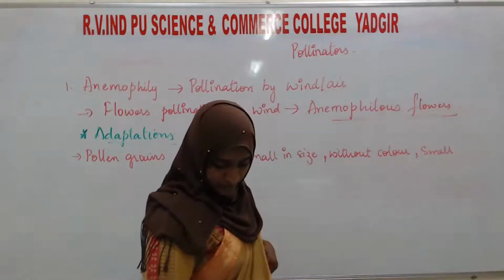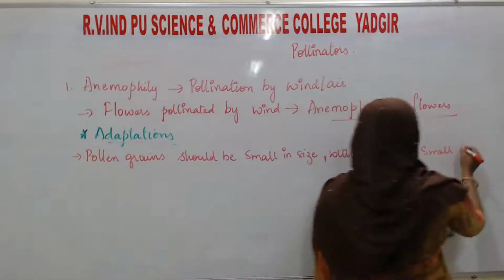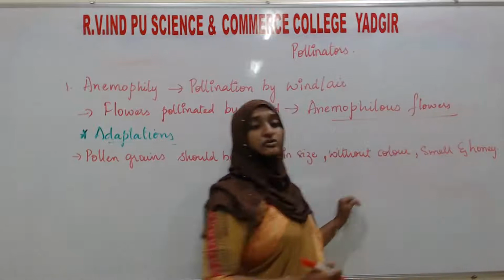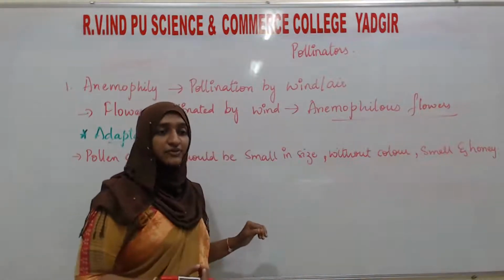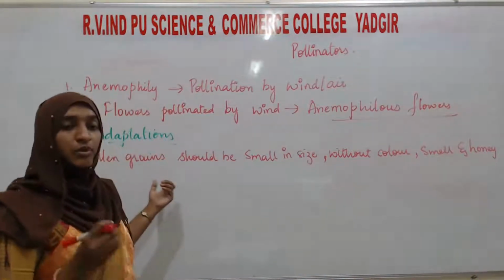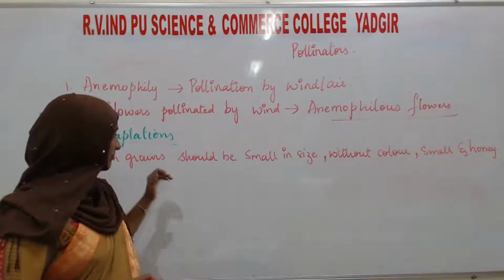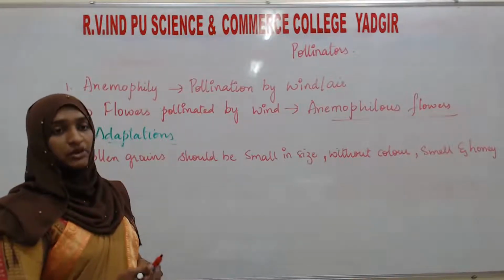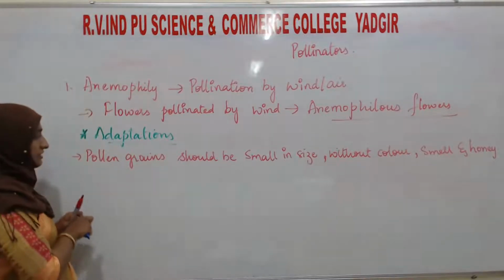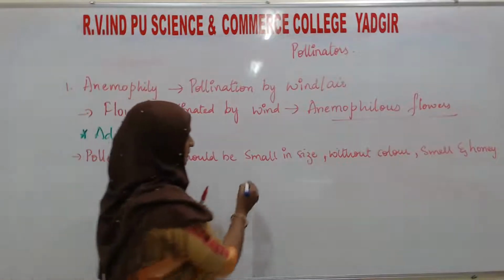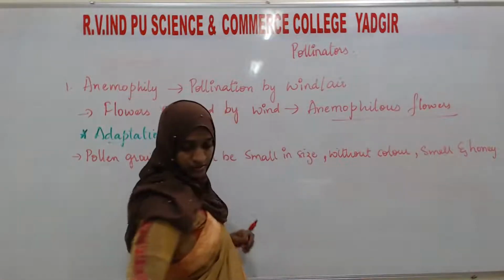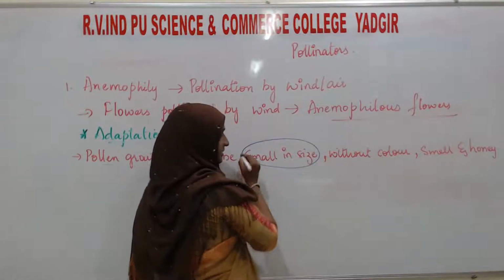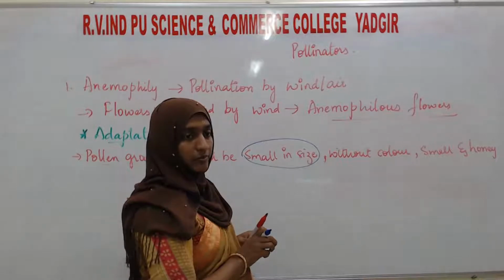Okay, and there will be no honey or nectar produced in such flowers, where the wind is going to pollinate the flowers. In that condition, how should the pollen grains be? The pollen grains should first be small in size. This is one character or adaptation.